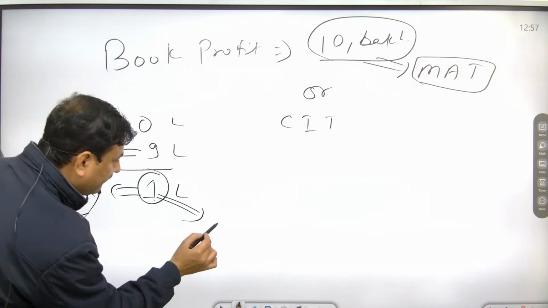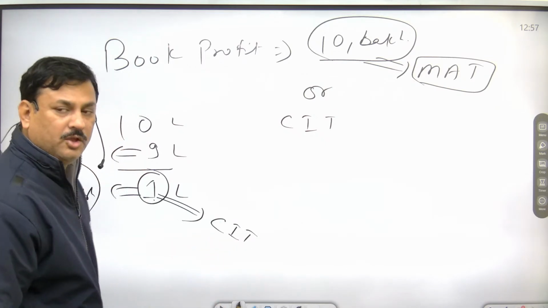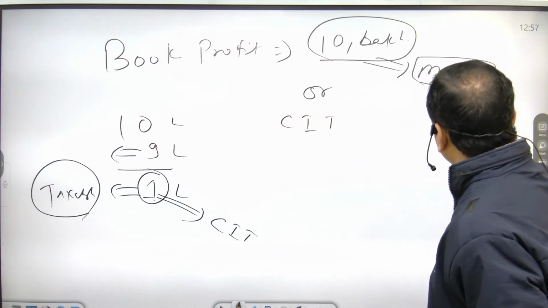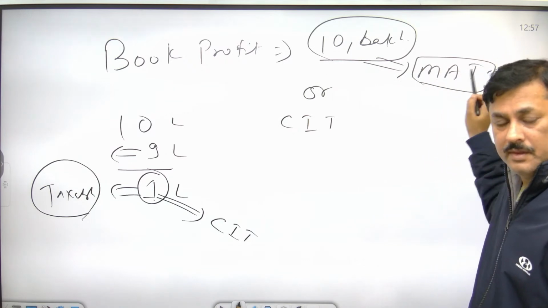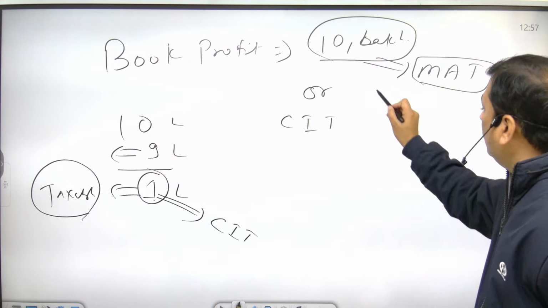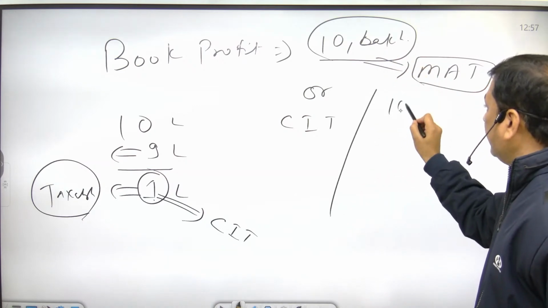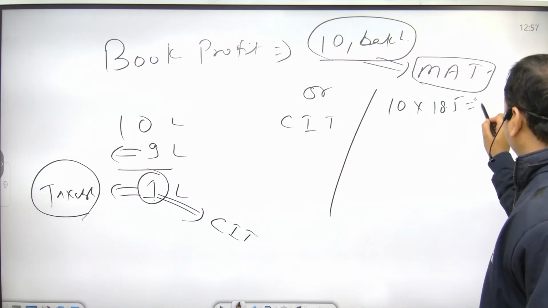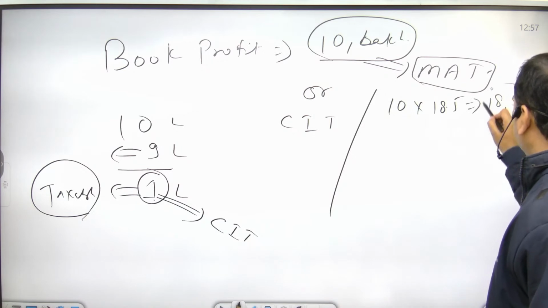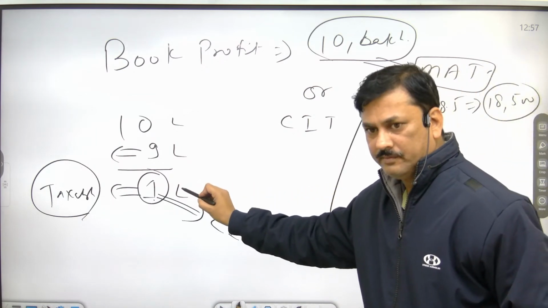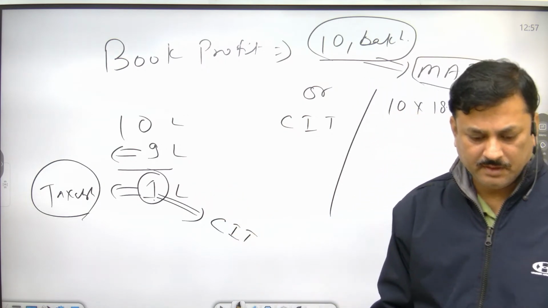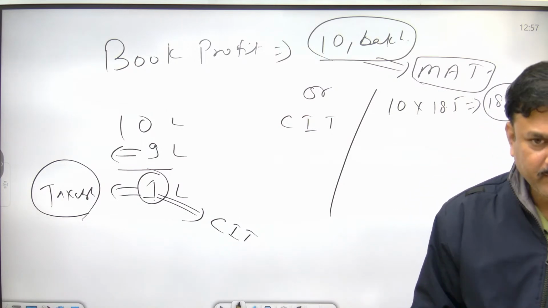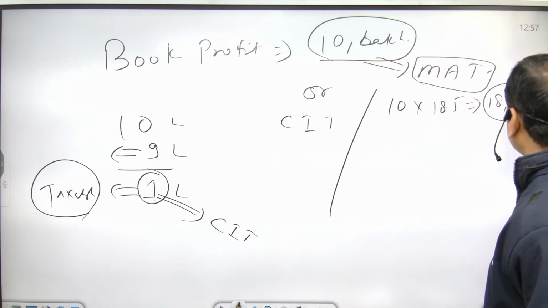On this 10 lakh, the minimum alternate tax is 18.5%. So how much? 18,500 on this 1 lakh, which makes it 1 lakh 85,000, or rather 18,500 on 1 lakh.